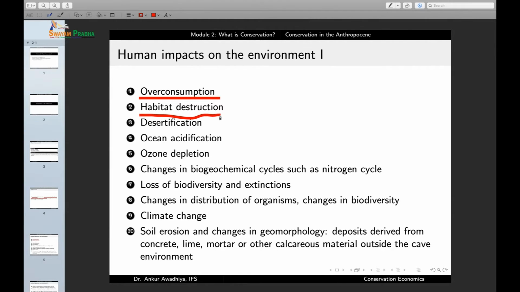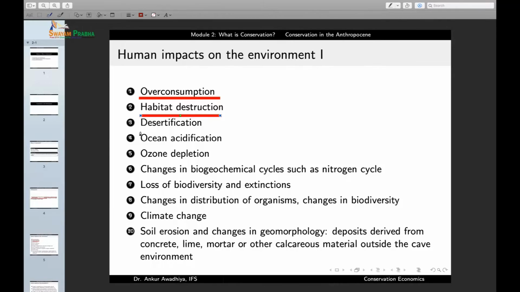Another one is habitat destruction. Now, habitat, as we have seen, is the natural home or the abode of an organism. If we damage or destroy that habitat, and why will we destroy any habitat? Because of overconsumption. Consider elephants. Elephants live in the forest. Now humans want to have access to wood, and if humans take off most of the wood and convert these forests into abandoned land, in that case the habitat of the elephant will be destroyed. So habitat destruction is also a major human impact on the environment.